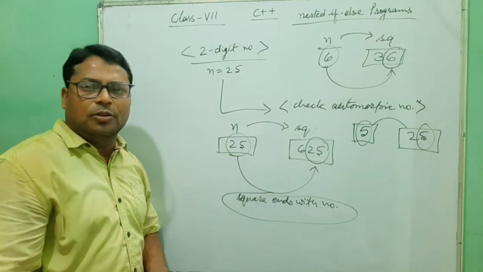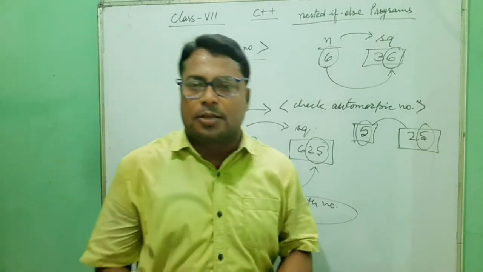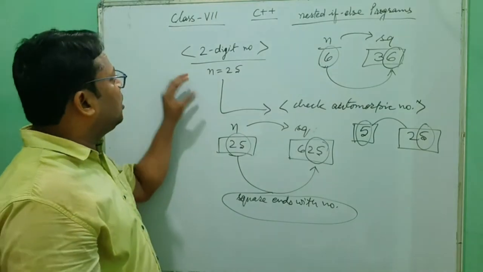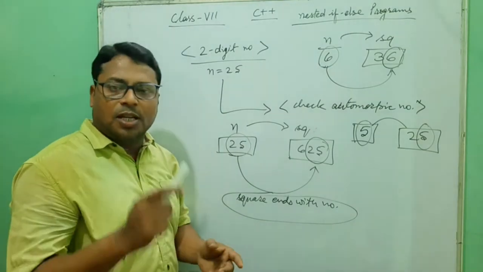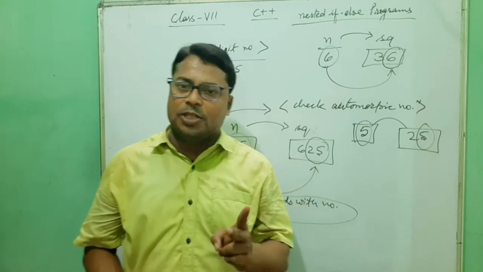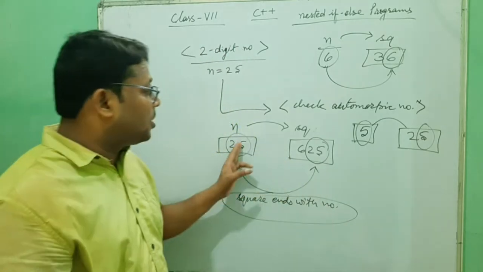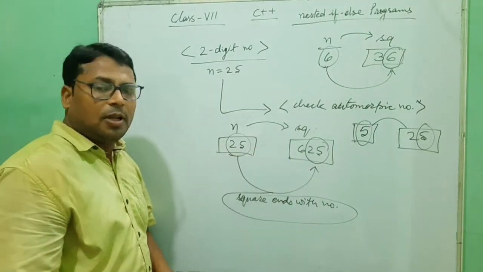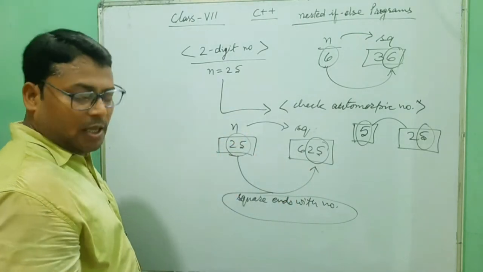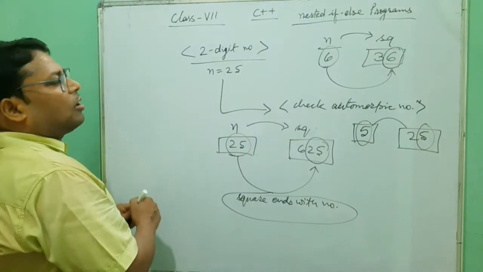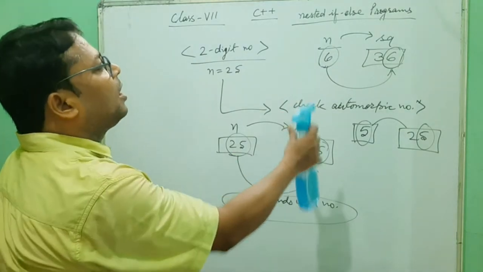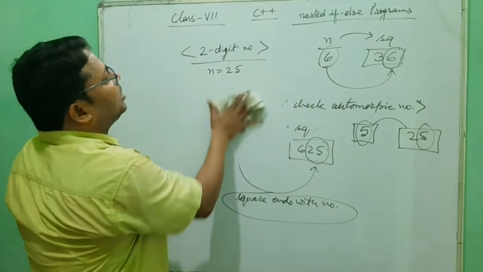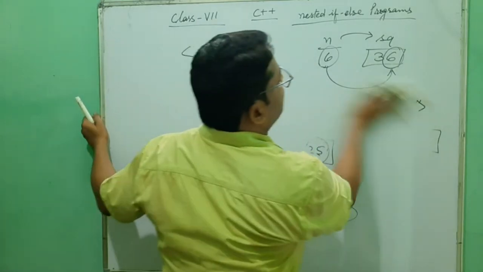Sometimes the question asks for a 3-digit number or a 2-digit number. But here we are going to check for a 2-digit number. We will check the number's validity: the number must be a 2-digit number. Then we have to check whether the square of the number ends with the number. How can we find this? Square is very easy to find. So how can you find the square, and how can we find that the square is ending with that number? It's very easy, we understand it with one example.